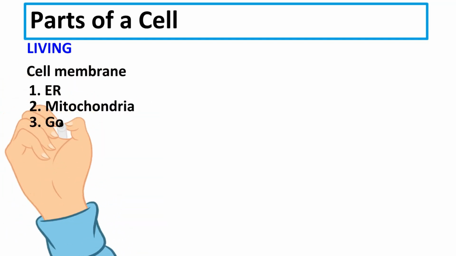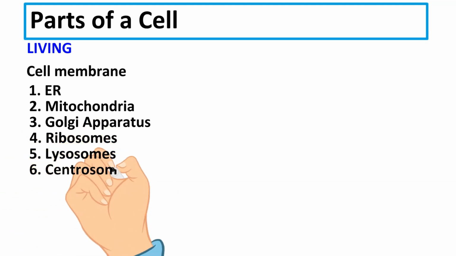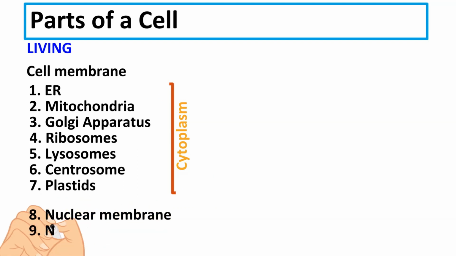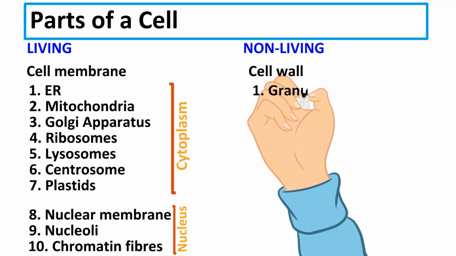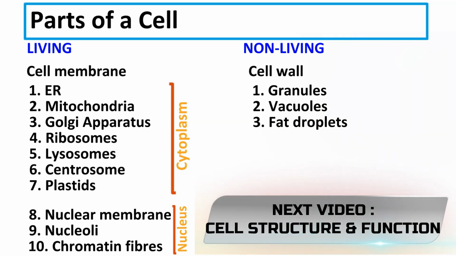Let us now just quickly go through the different parts of the animal and plant cells. The living organelles are cell membrane, endoplasmic reticulum, mitochondria, Golgi apparatus, ribosomes, lysosomes, centrosome, plastids, and nuclear membrane, nucleoli, chromatin fibers. The non-living organelles are cell wall, granules, vacuoles, and fat droplets. We'll be discussing each organelle in detail in our next video.